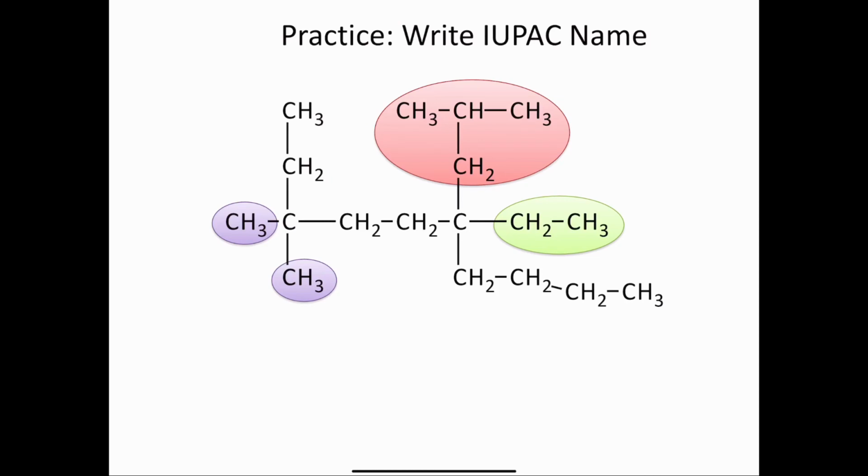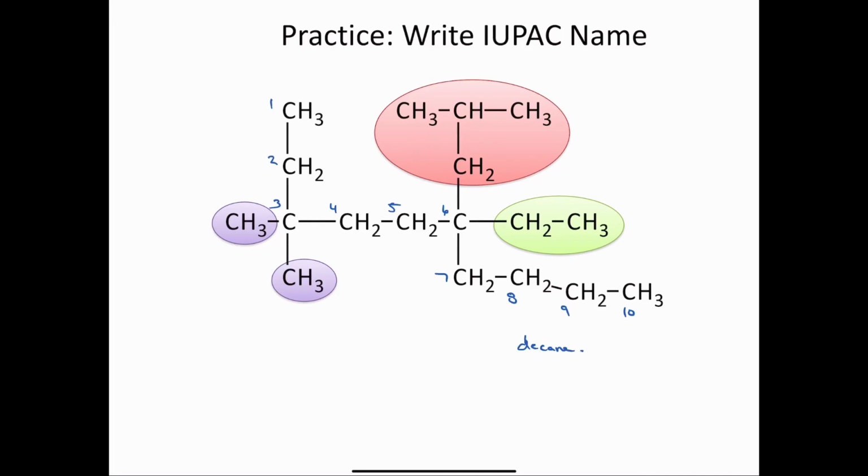Let's get some more practice. This question says to identify the IUPAC name for this compound. I've already gone ahead and highlighted even the alkyl groups, and you can see that the correct numbering would go this way: 1, 2, 3, 4, 5, 6, 7, 8, 9, 10. So the base or the parent has 10 carbons, so this must be a decane. And now we take a look at the substituents.